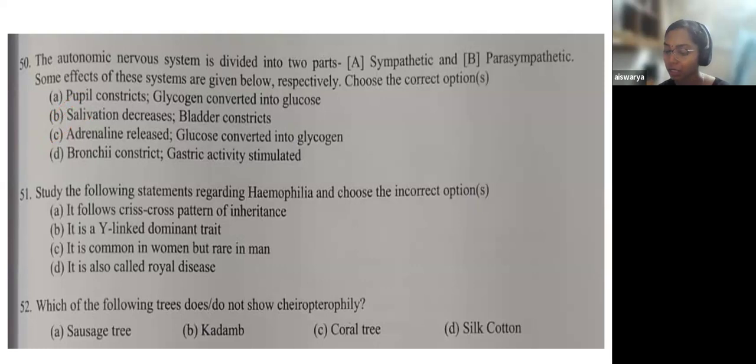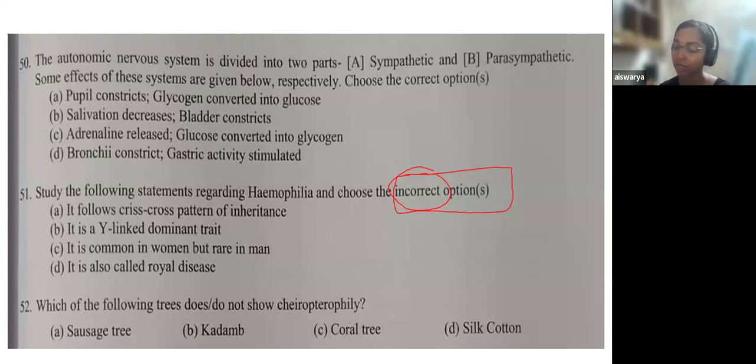Now, question 51. You have to study the following statements regarding hemophilia and choose the incorrect option. See, you have to choose the incorrect option, not the correct one. Here also, incorrect is not given in bold. This was a very basic and easy question, so the chances to make this wrong based on incorrect and correct option were very high for question 51.